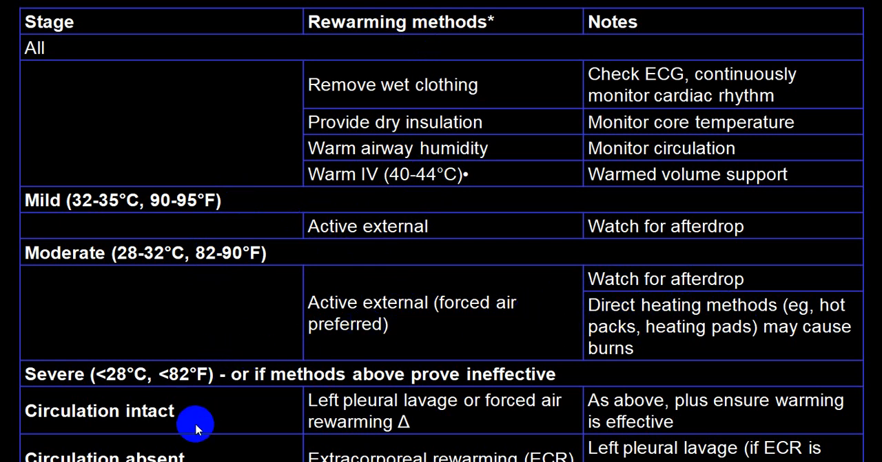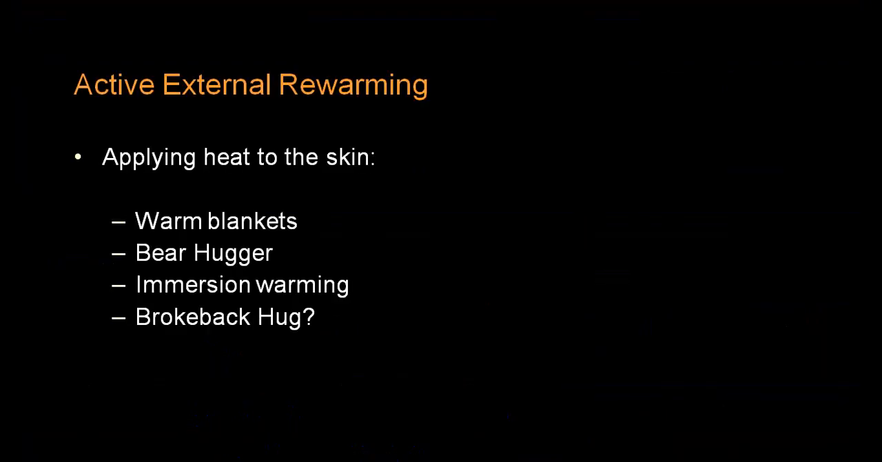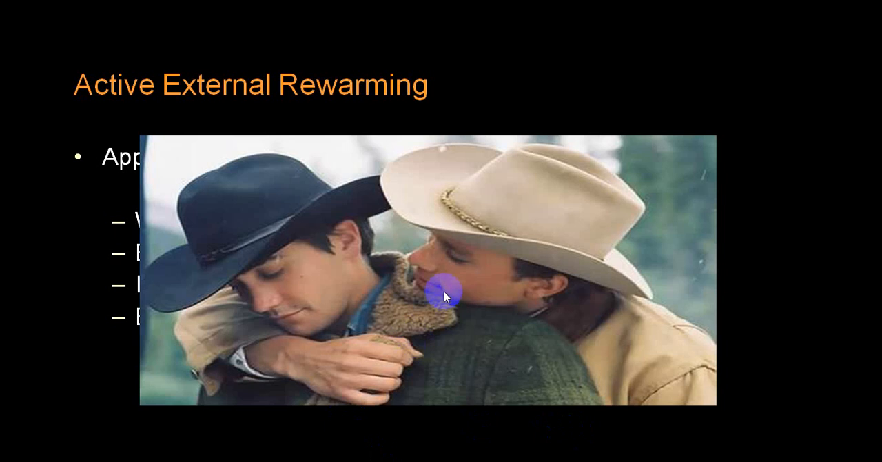In a severe variety you can go for pleural lavage or forced air rewarming, and in a very late stage extracorporeal rewarming can also be utilized. You can utilize whatever algorithm you are following. So these are the methods of external rewarming, like warm blankets, immersion in warming solution, bear hug, etc. This is that particular procedure.